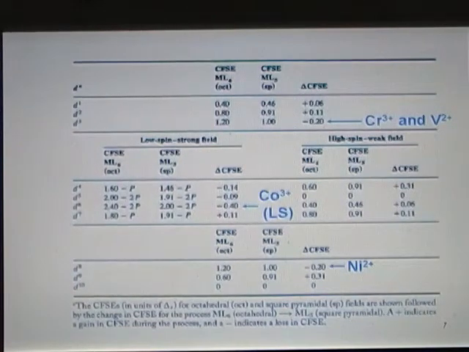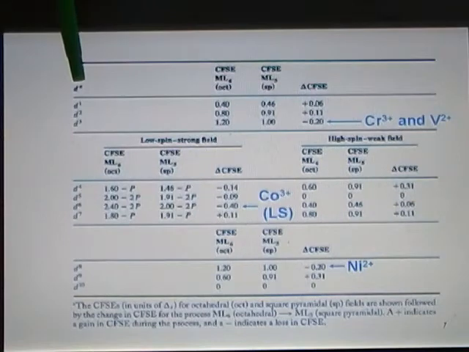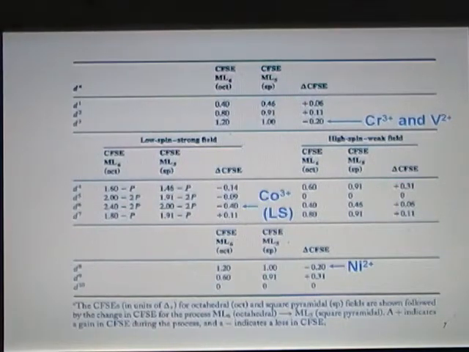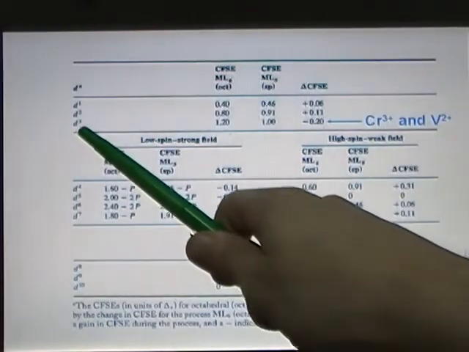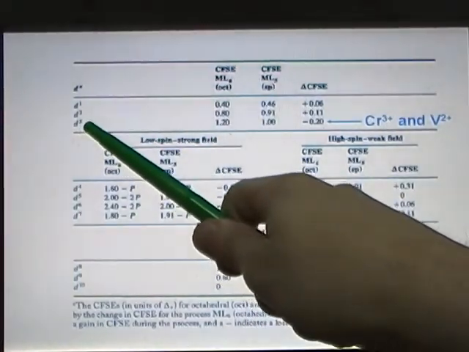This table shows the difference in crystal field stabilization energy for cations with different d electron counts. If we look at chromium 3+, it has a d electron count of d3.